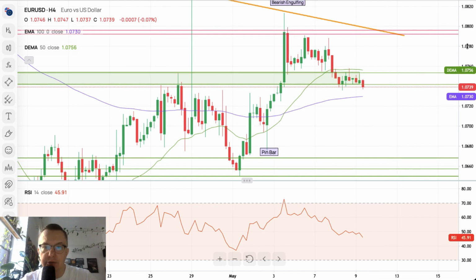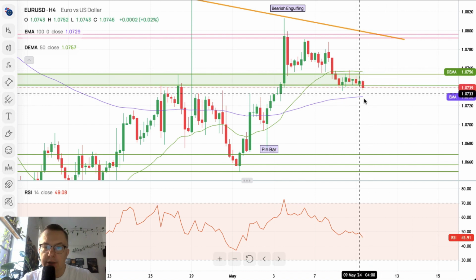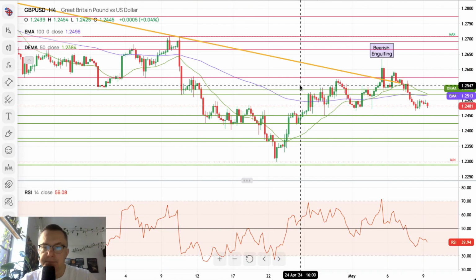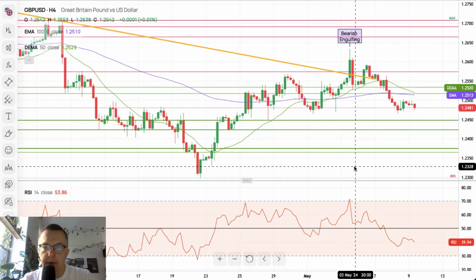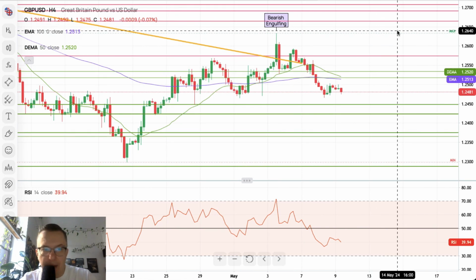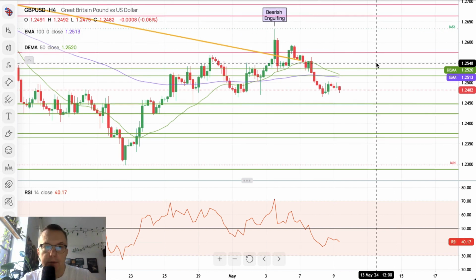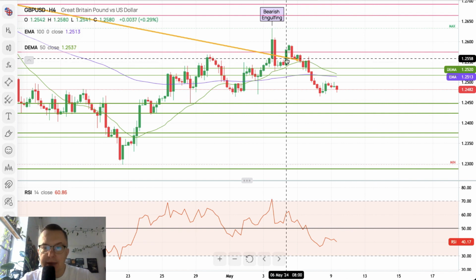So the outlook for the euro dollar remains bearish as long as we trade below the 100 periods moving average at 1.0756. Let's switch to the British pound. The British pound is generally bearish, and market participants await the data from the Bank of England. Of course, the interest rate decision might have a profound impact.